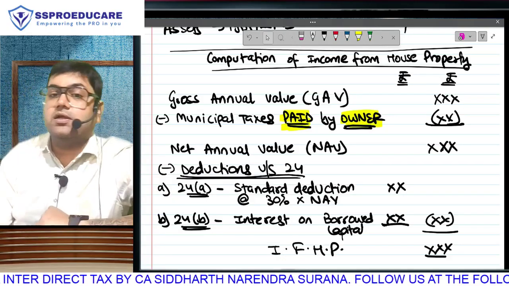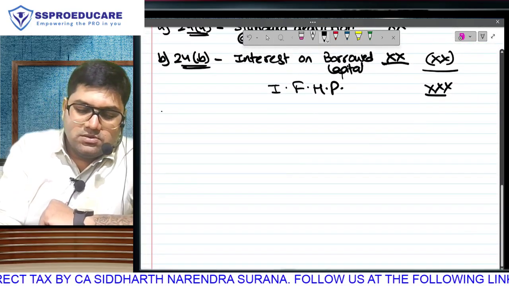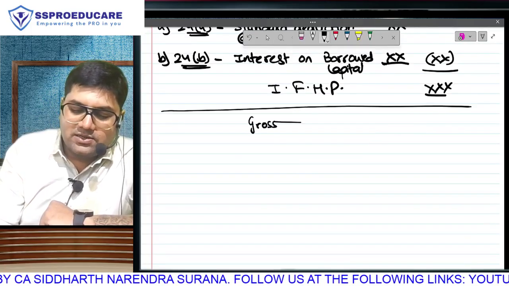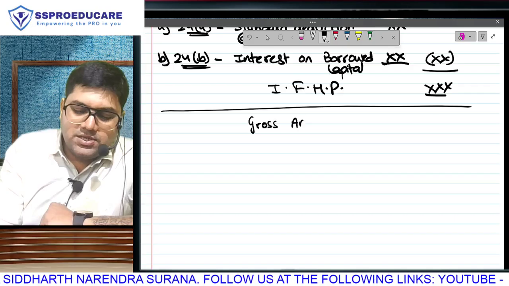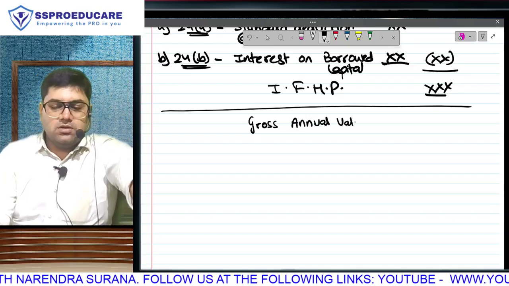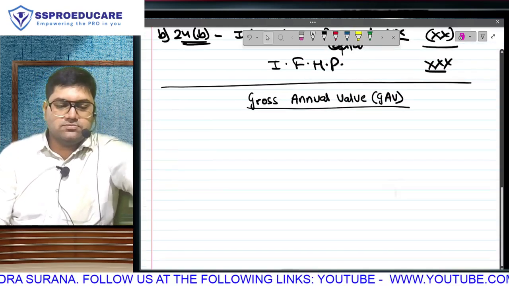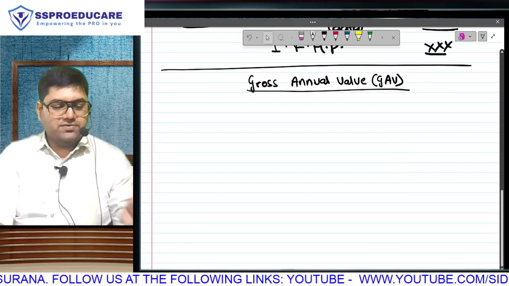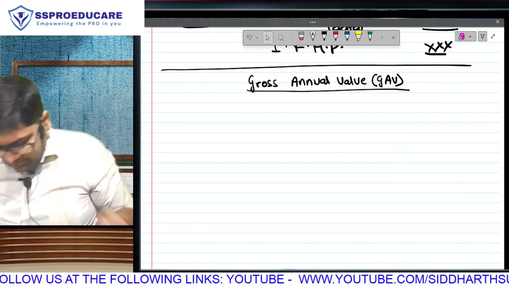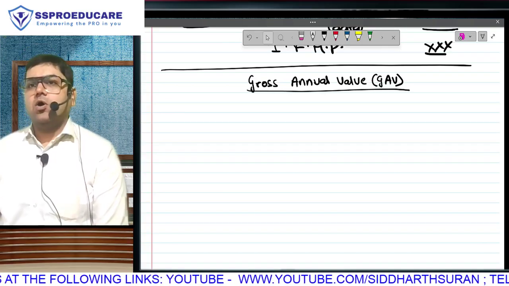Learning this format only is learning the chapter income from house property. Everyone is with me? So the first thing that we will learn under income from house property is the calculation of GAV, that is gross annual value. Seven steps of calculation, big long calculation.